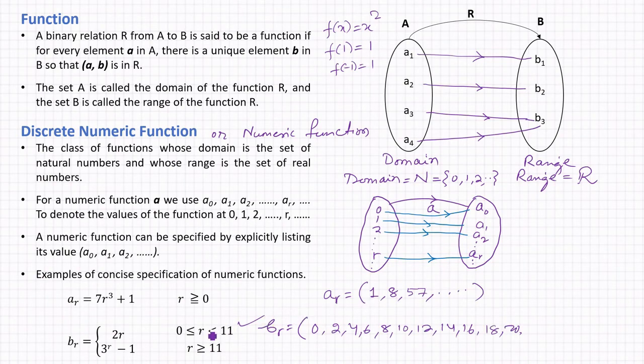And for the second case, we put r equal to 11. Then we get 3 to the power 11 minus 1. If you calculate, we get a value here. Then when you put r equal to 12, we get 3 to the power 12 minus 1, and so on. So this is the discrete numeric function shown in the form of a list.